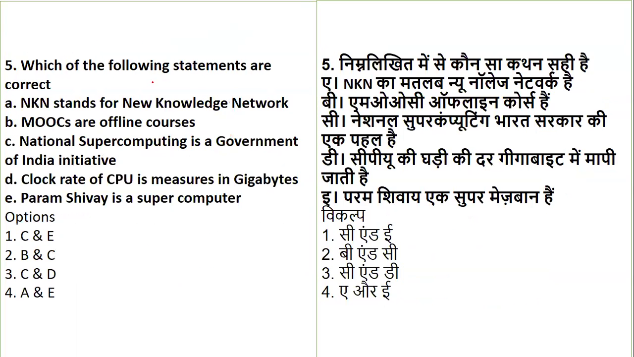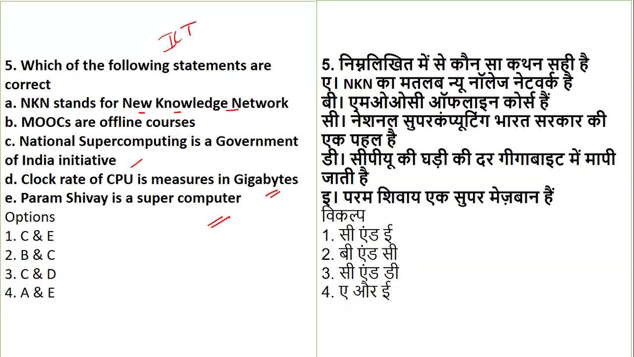Okay. Coming to the statements, now you have to identify which of these statements with reference to ICT are correct. NKN stands for New Knowledge Network. MOOCs are offline courses. National Supercomputing is a Government of India initiative. Clock rate of CPU is measured in gigabytes. And Param Shivay is a supercomputer. Now, a few questions are related to very common terms, and you have to make sure that you are aware of them.